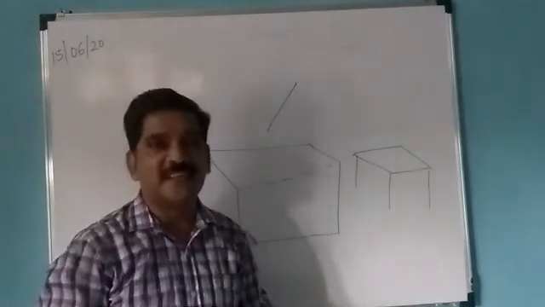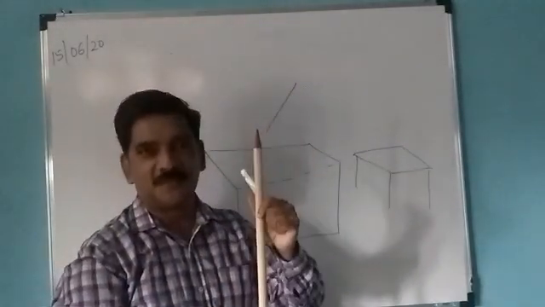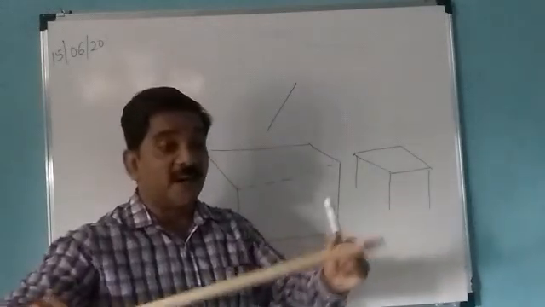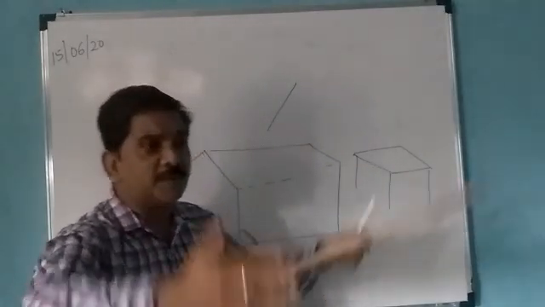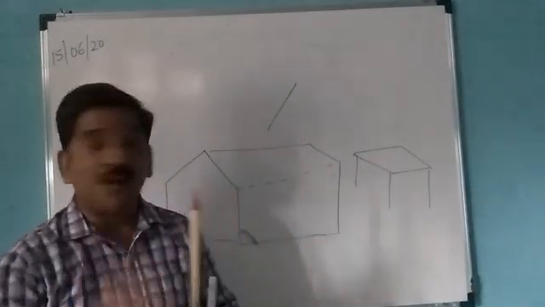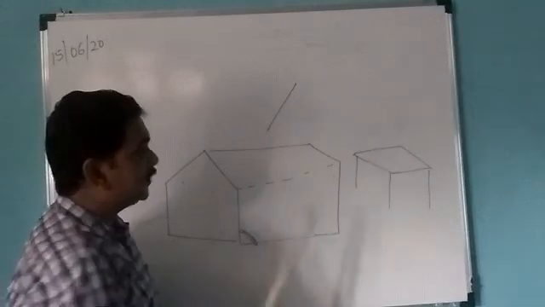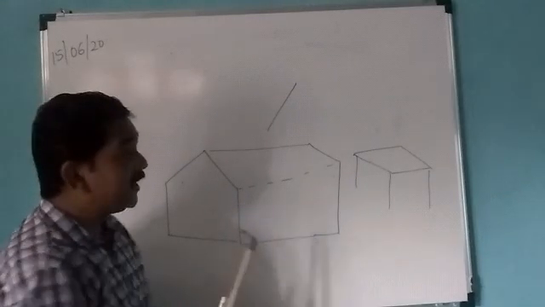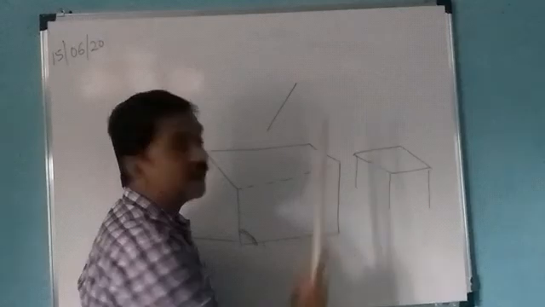You can take sticks and join them together and make a house. Or you can take a wooden plank, join it together and make a table. So we can apply all these concepts, line, the plane surface, and at what angle it has to be done. These are the angles.